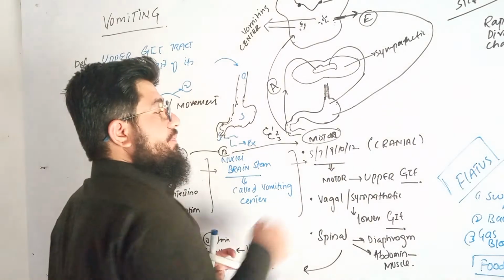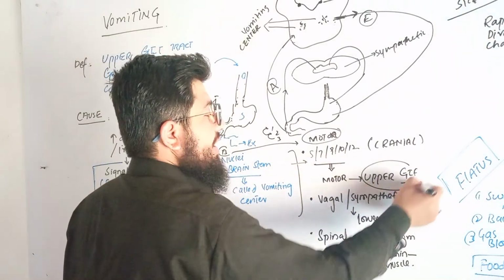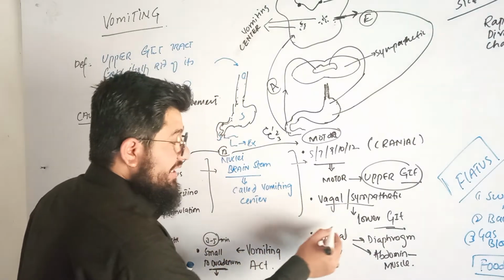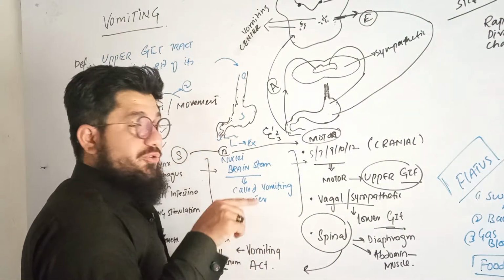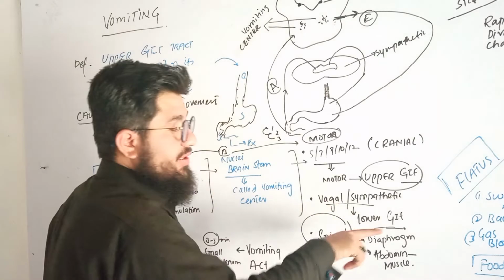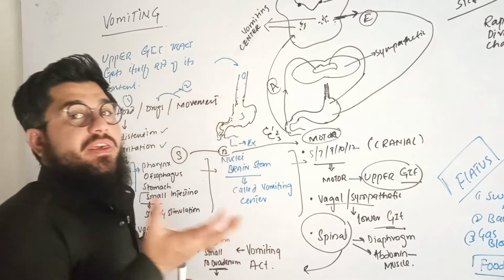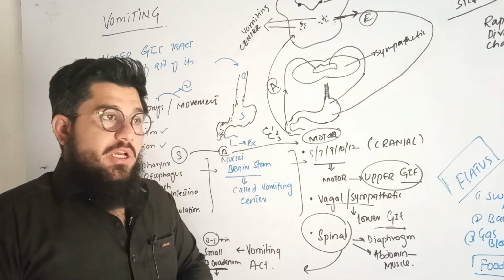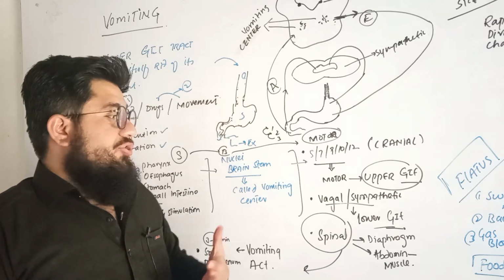Like cranial nerves, they will give orders to the upper GIT tract to do its action. Vagal and sympathetic nerves will give orders to the lower GIT tract, and in the meanwhile the spinal cord, via spinal nerves, will give orders to the diaphragm and abdominal muscle to facilitate the vomiting. In simple words, to facilitate the movement of the food or content that is present in the GIT tract.